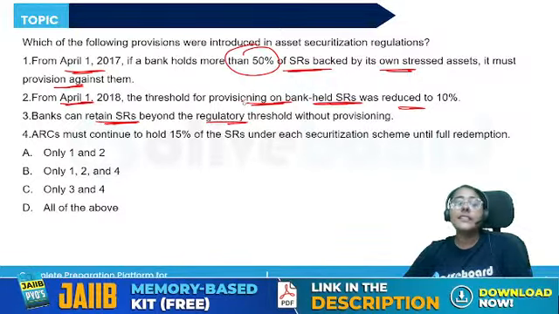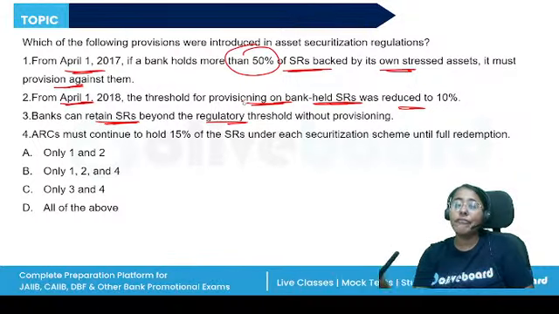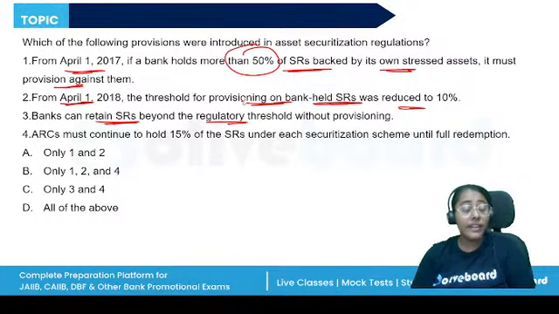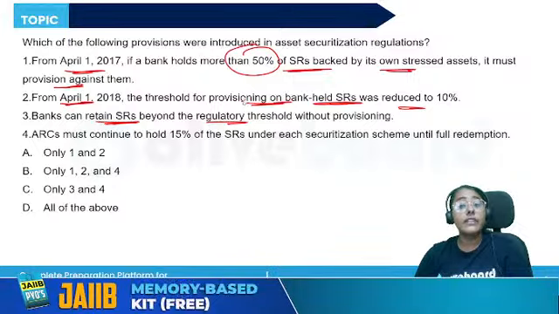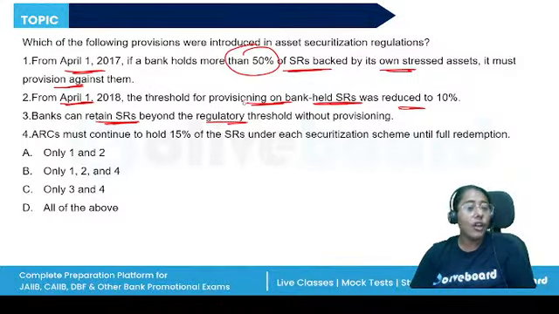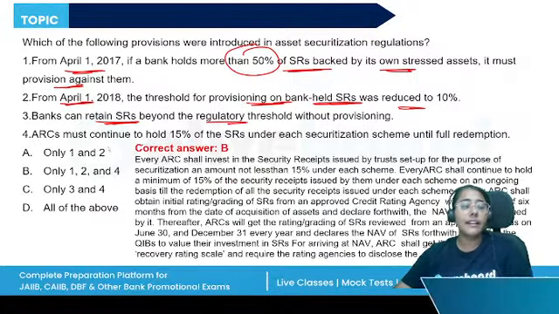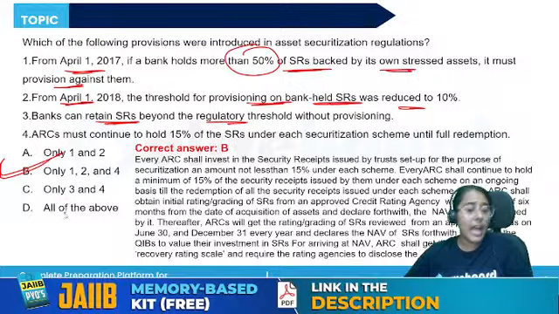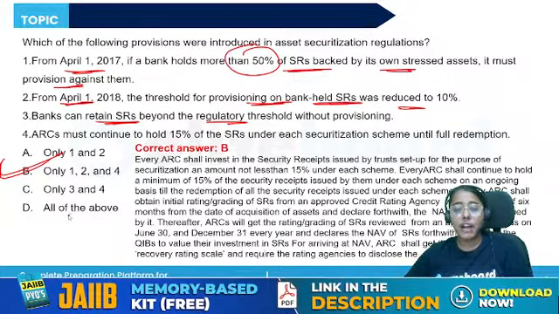So, if you read the statements carefully, you can also use the elimination method. In the elimination method, one statement will be completely different from the other statements. Like here, if you look at statement 3, banks can retain the SR beyond the regulatory threshold without provisioning. But statements 1 and 2 say that the provisioning is required, 50%, 10%, right? So either these two will be correct or statement 3 will be correct. So we will eliminate statement 3 and the correct answer will become 1, 2, and 4. All right, 1, 2, and 4.